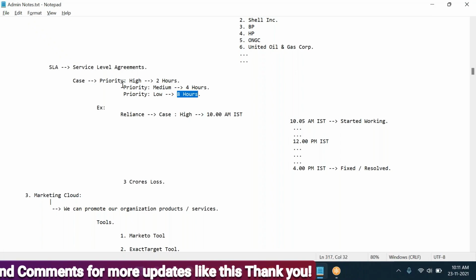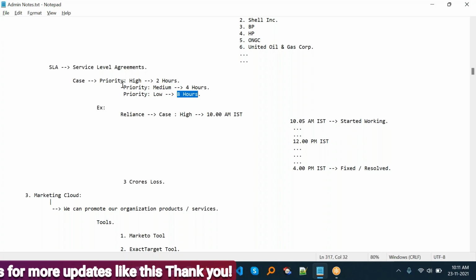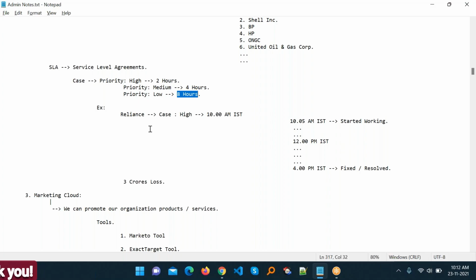If you have a service level agreement in your product, you can raise your ticket, and within the given time period you can get the solution. For example, a company like Reliance has a case, maybe high priority, at 10 a.m. IST.